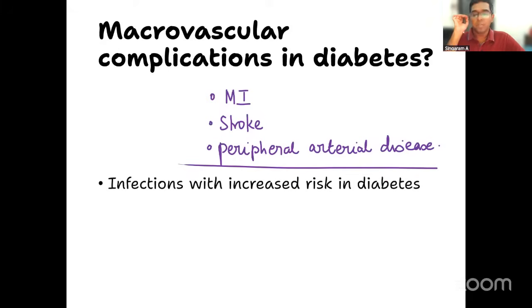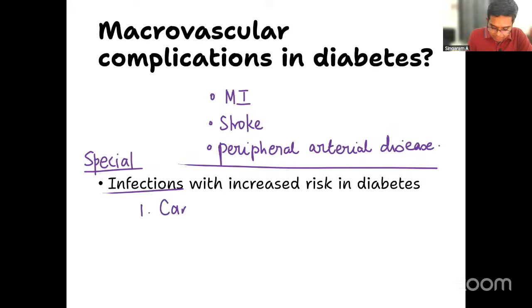One more question I wanted to ask is, can you tell me any infection with increased risk in diabetes? See, in general, a patient with diabetes has more risk of infection. Even wound healing is poor in a patient with diabetes. I am asking about some special infections which are increasingly noted in a patient with diabetes. Anybody? Okay, number one is candidiasis. Candidiasis in the esophagus. Very important point.